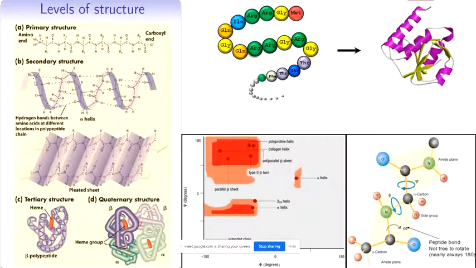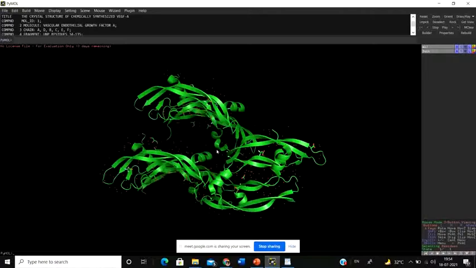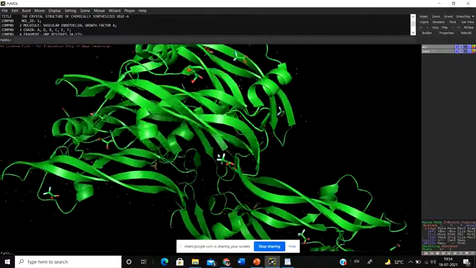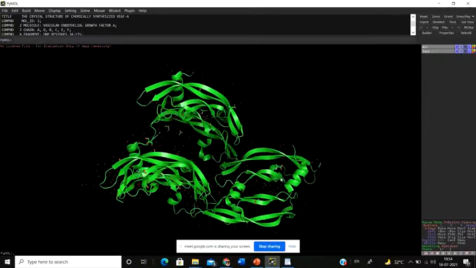On the other hand, there might be alternative hydrogen bonds between two different chains. So this particular amino acid, rather than participating in an i to i+3 bond like that, participates in a hydrogen bond with an amino acid in the other chain. And when that happens, they form a beta pleated sheet. Okay, so in the protein structure, these long stretches of amino acids are the beta pleated sheets.